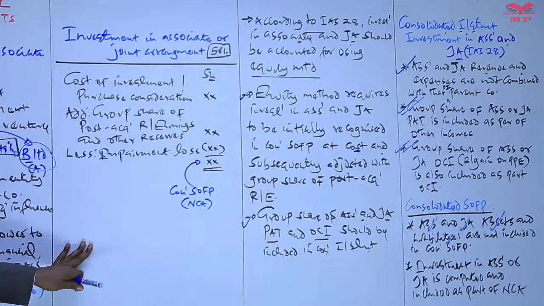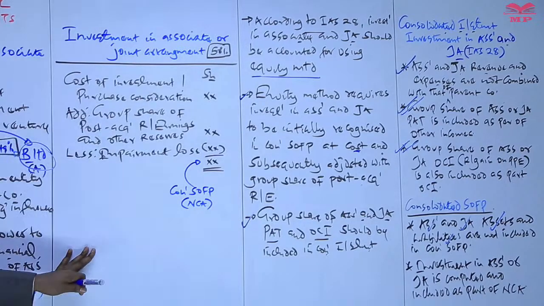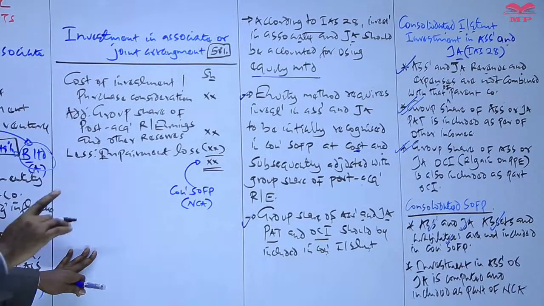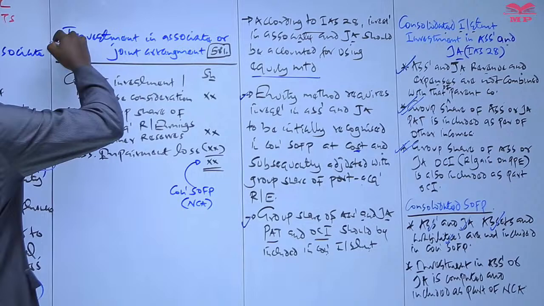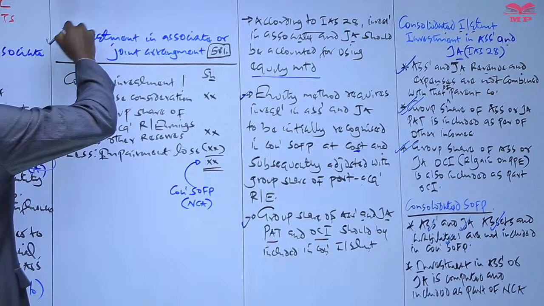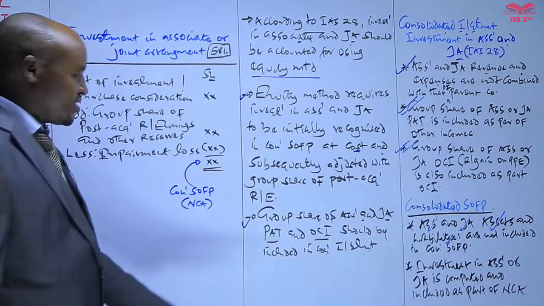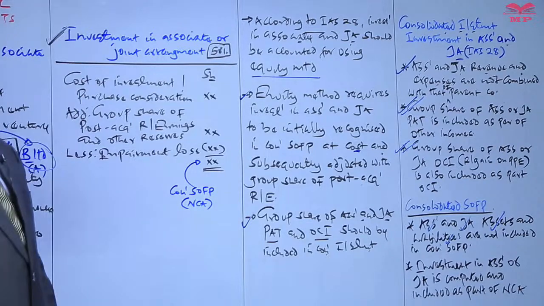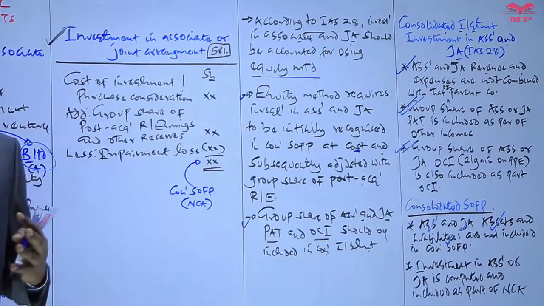According to the equity method, when the parent company is preparing the consolidated statement of financial position, the assets and liabilities of the associate or those of the joint arrangement should not be included there. What the parent company should do is compute this particular item, which is called investment in associate or investment in joint arrangement, and this should be included in the consolidated statement of financial position as an item of non-current asset. And basically that's how we compute the same. So basically that's what you need to know.